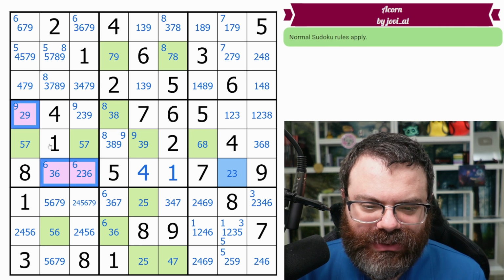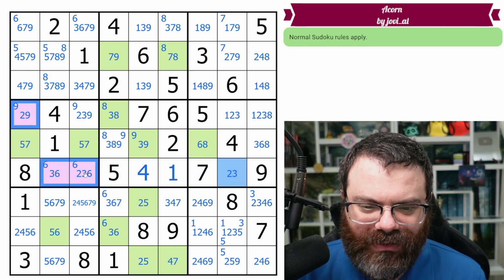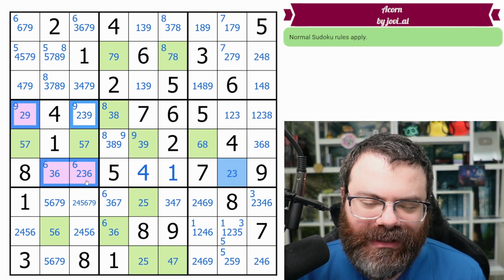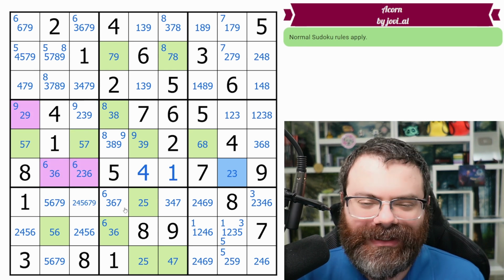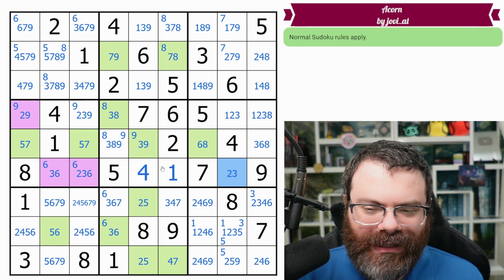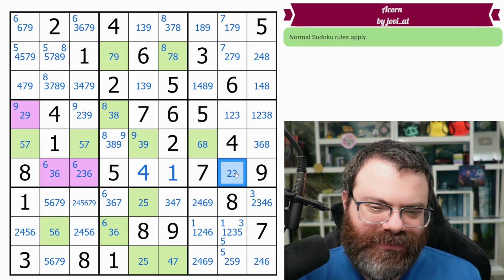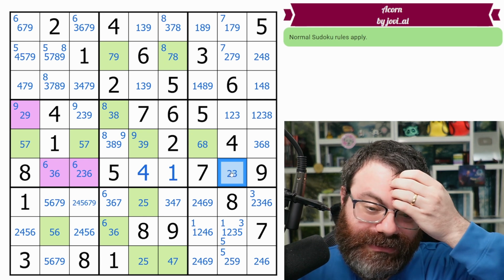So this is a 2, 3, 6, 9 almost locked set. Four digits, 2, 3, 6, 9 in 3 cells, the purple ones. Doesn't even matter. A lot of times the way you would make an almost locked set is to take a locked set and omit one of the cells from it. But that's not the only way to do it. I'm not even sure if Death Blossom requires you to have one way or the other of doing that.